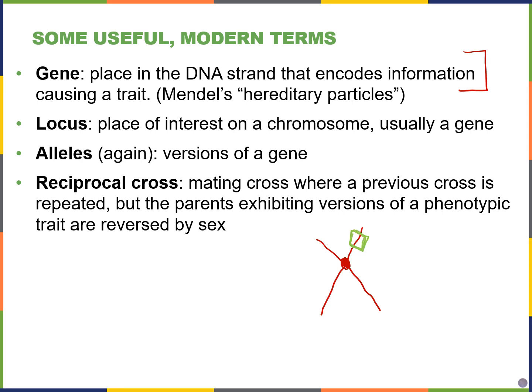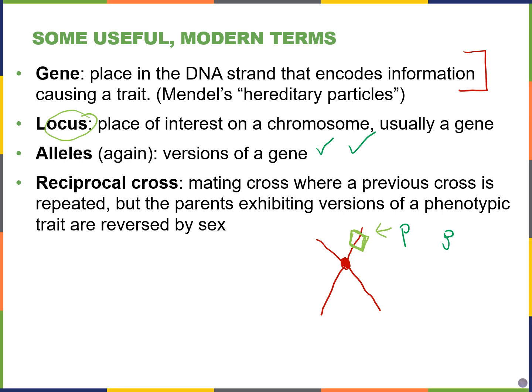So the gene would be located here, and the location of the gene we call the locus. For this gene for flower color, remember we could either have big P for purple flowers, and that would be one version of the gene, or you could have small p for white flower color as the allele.